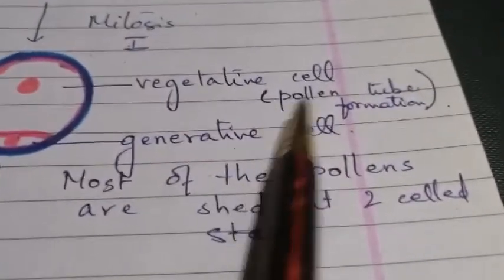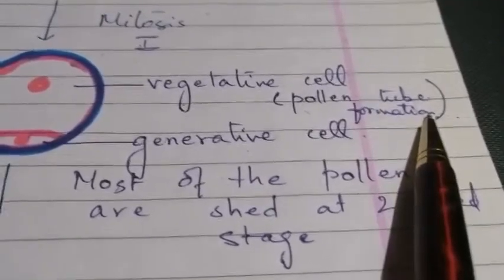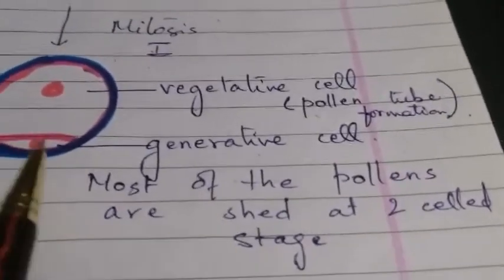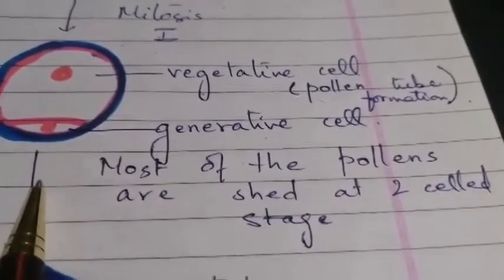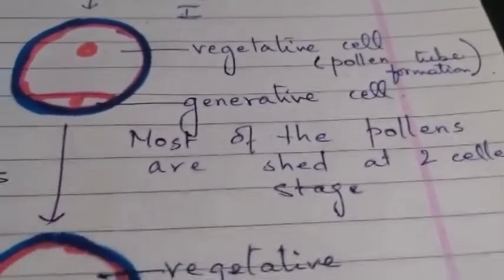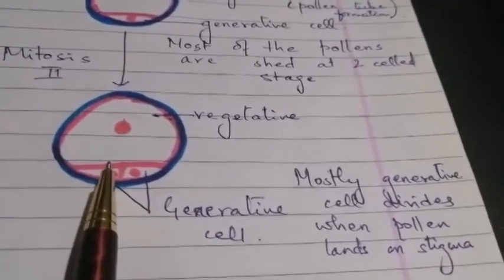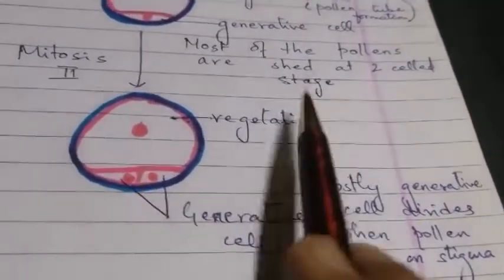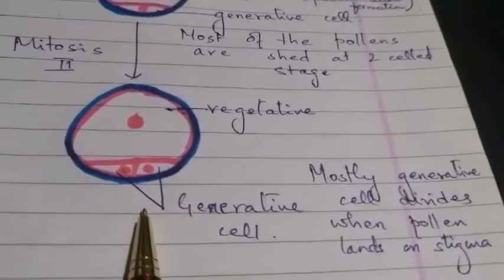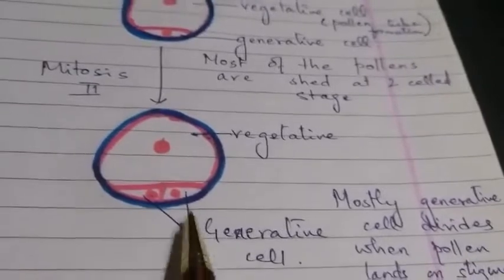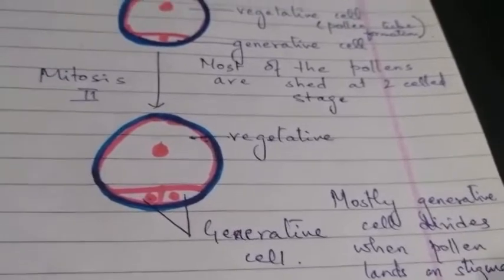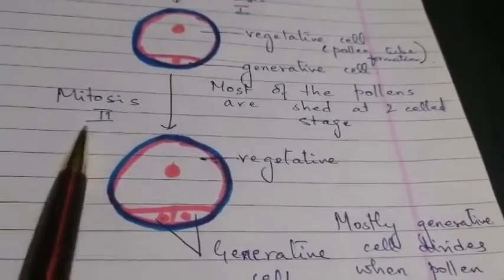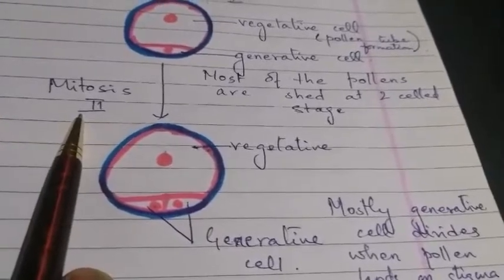Now this vegetative cell, what it will do? It will lead to formation of your pollen tube, isn't it? And mostly you will see that pollens are shed at this 2 cell stage. Fine. And in some cases you will find, when the pollen lands on the stigma, then what happens? This 2 cell stage undergoes mitosis again and forms the 3 cell stage. That is, mitosis 2, again mitosis is going to take place here. So second time mitosis is taking place here.